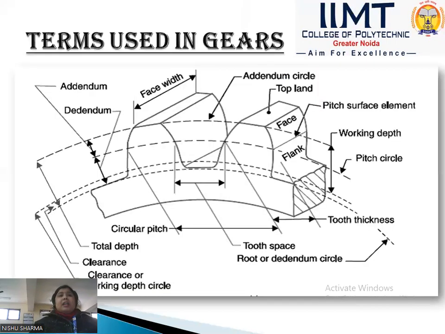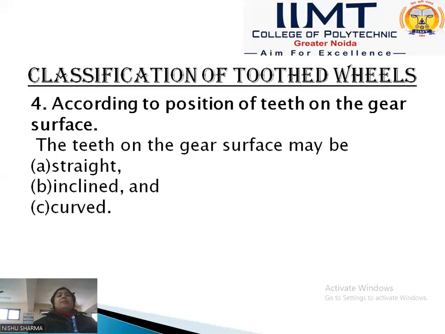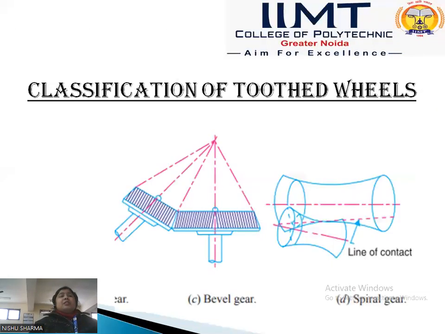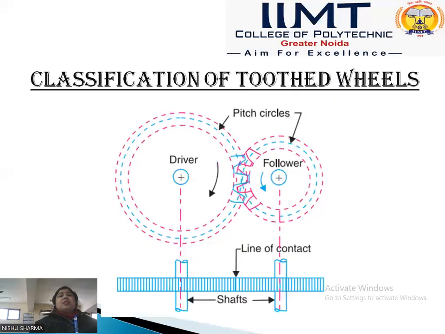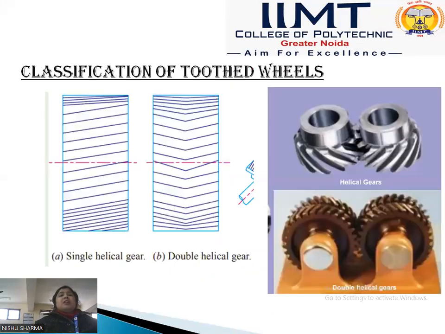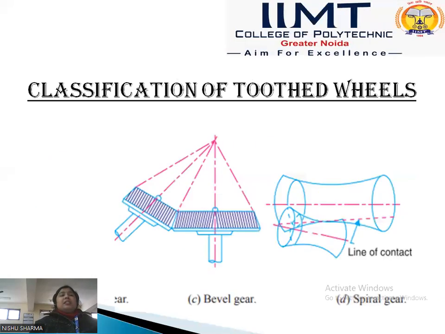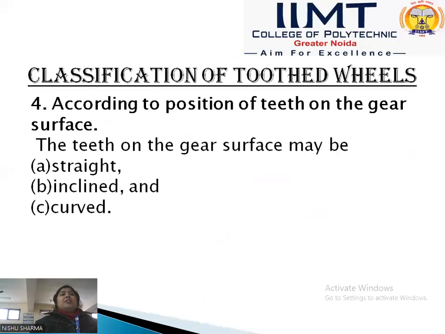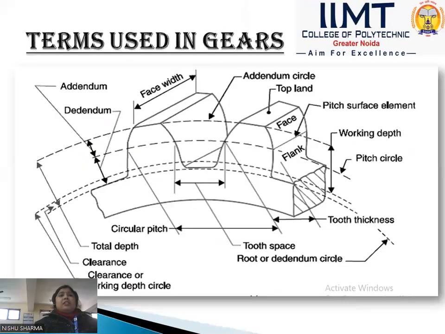Next is the inclined gear. In an inclined gear, the position of the gear teeth is inclined, or we can say that they make an angle to the horizontal. The example of the inclined gear is the helical gear, which is shown in the diagram. This is the straight teeth, so that is the spur gear, and this is the inclined teeth, that is the helical gear. And the last one is the curved gear. In a curved gear, the position of the teeth is curved on the gear surface, and the example is the spiral gear.